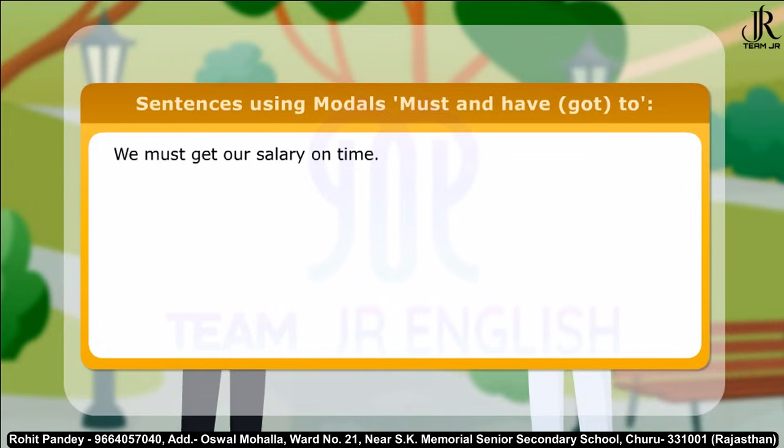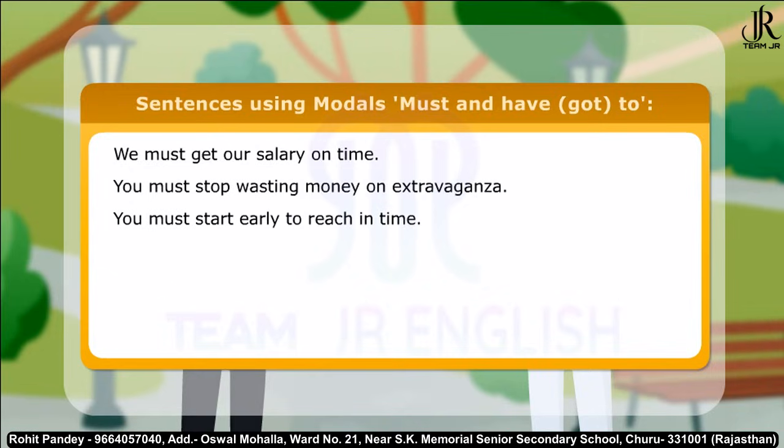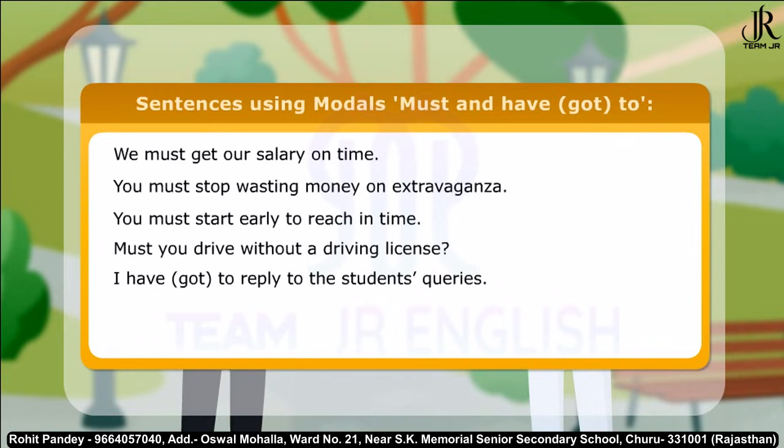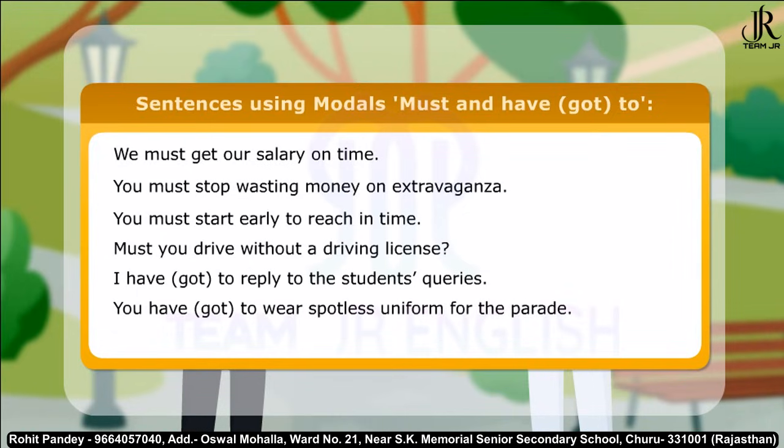Here are a few more sentences using modals must and have got to. We must get our salary on time. You must stop wasting money on extravagance. You must start early to reach in time. Must you drive without a driving license? I have got to reply to the students' queries. You have got to wear a spotless uniform for the parade. Have you got to convey something urgent to her?